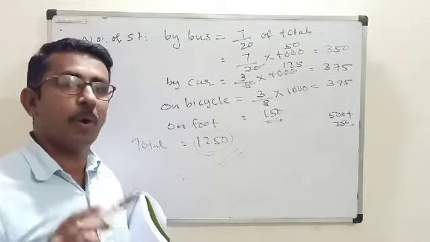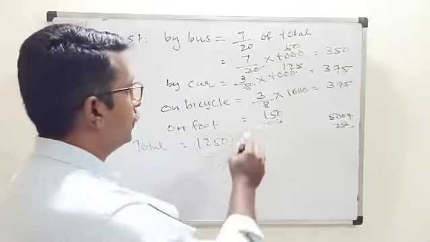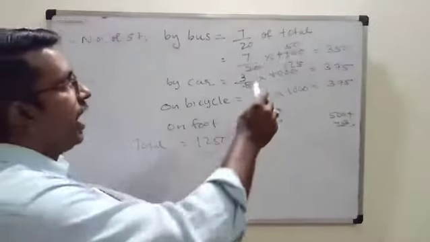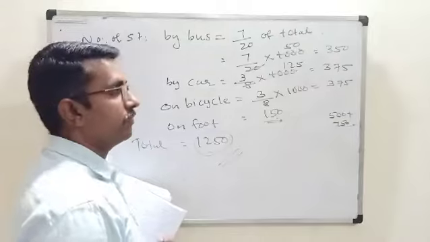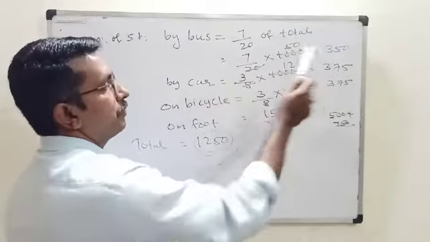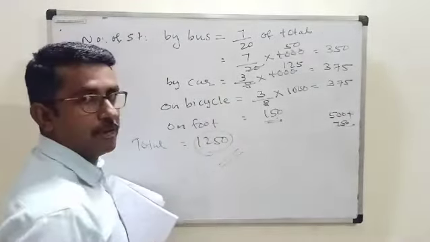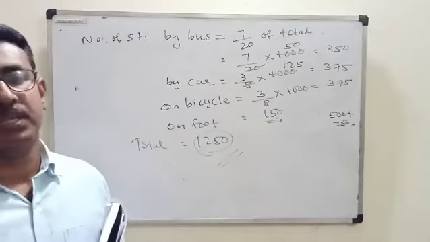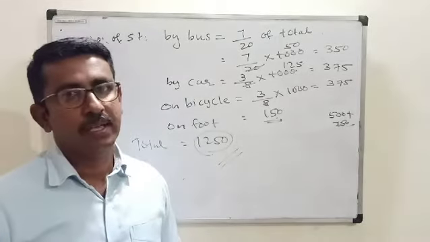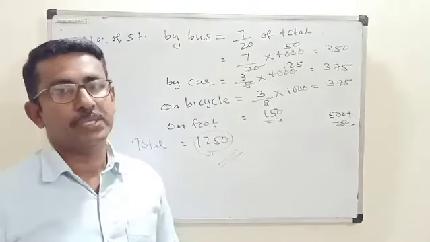First we got the total number of students as 1000 students. Using this one, isn't it so? And using 1000 students, we calculated the remaining number of students. Isn't it? By bus 350, by car 375, on bicycle 375, on foot 150, and then we got 1250 students. That is why I told you in the beginning, this question has some problem. Anyhow, you just try to understand the method we solved here.